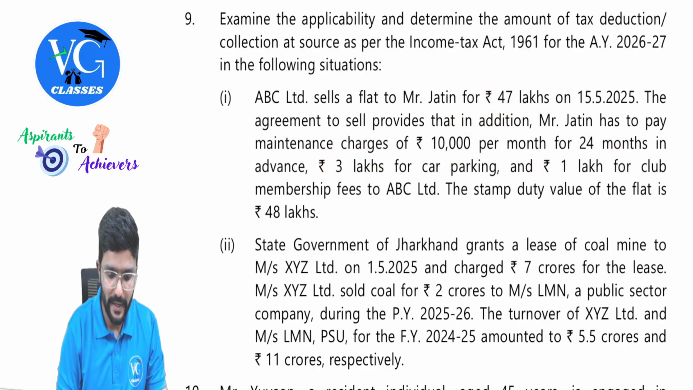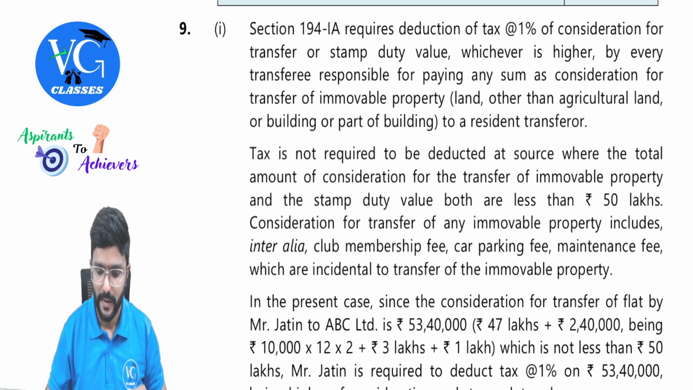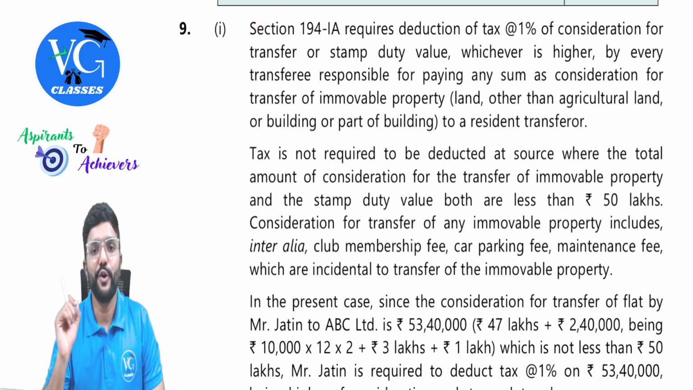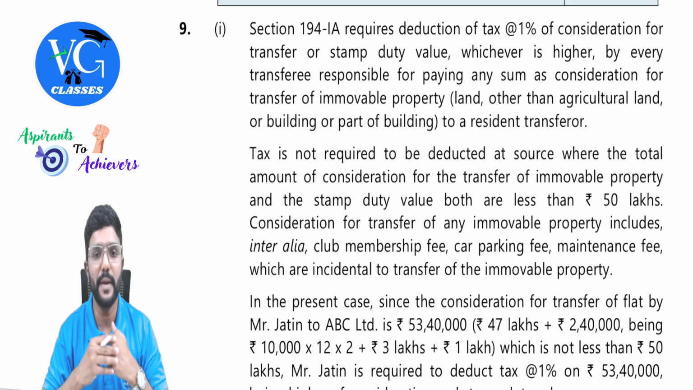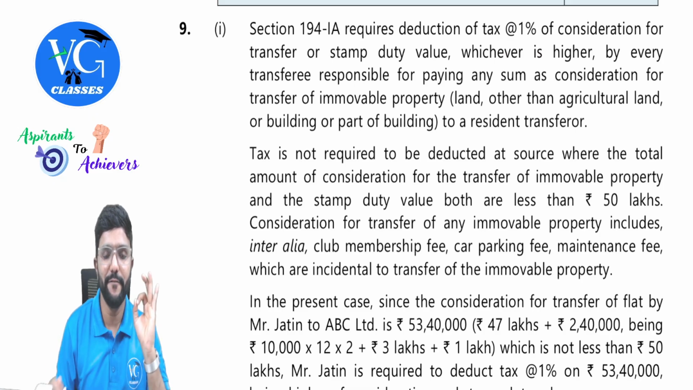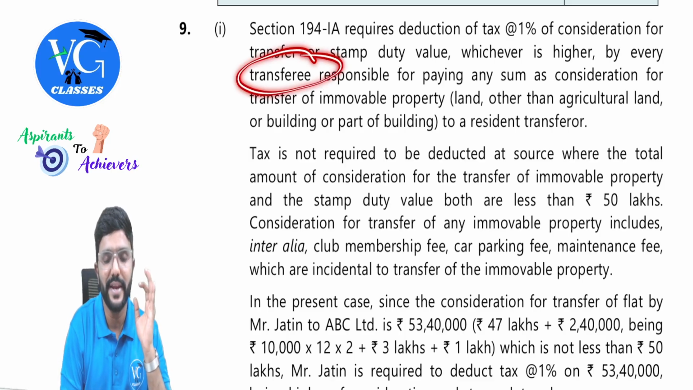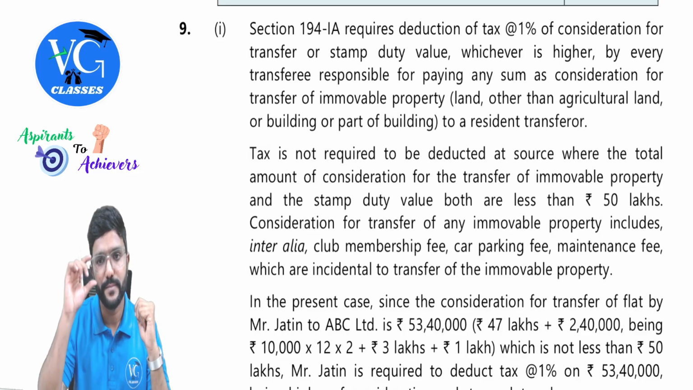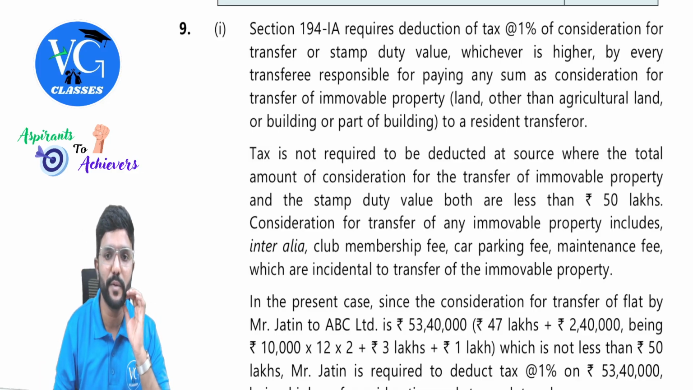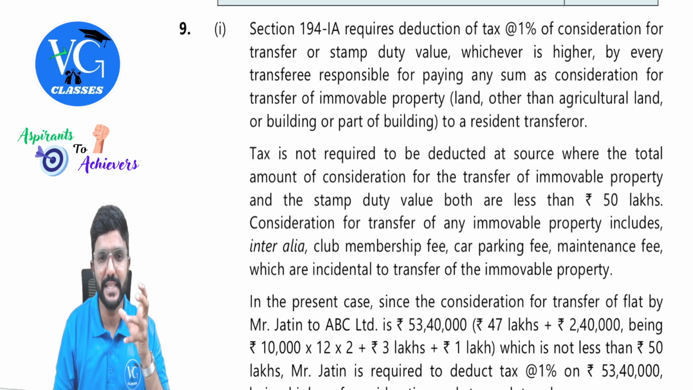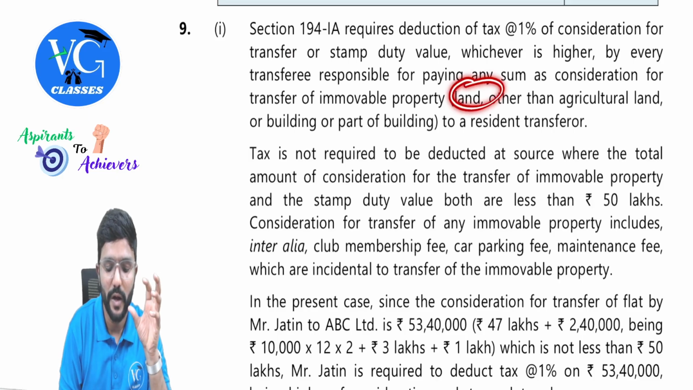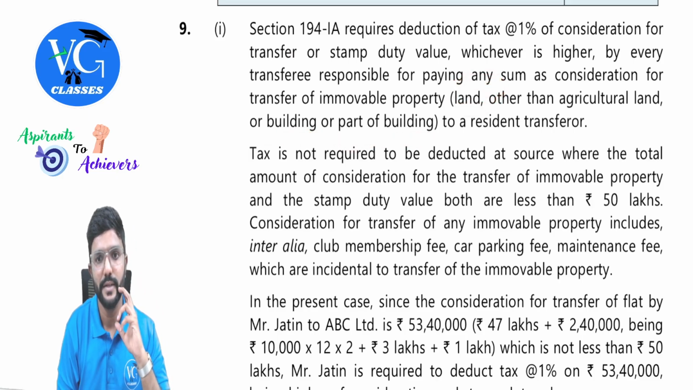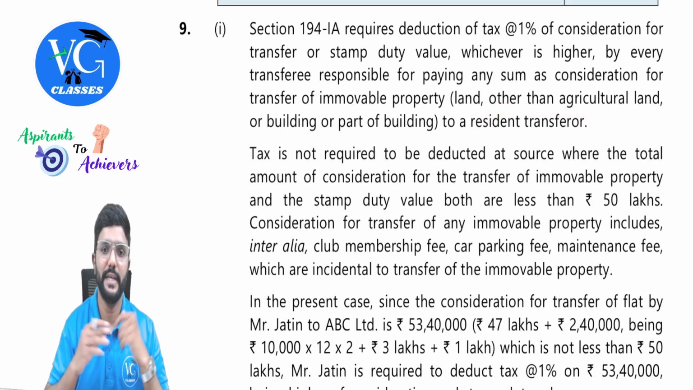Yes, people. Let us see. Section 194-IA requires deduction of tax at 1% of the consideration for transfer or stamp duty value, whichever is higher, by every transferee, that is the payee or buyer. Person responsible is nothing but buyer here. For paying any sums as consideration for transfer of immovable property, land other than agricultural land, or building, or part of the building. So actually the asset covered is land or building or part of the building, but other than agricultural land.